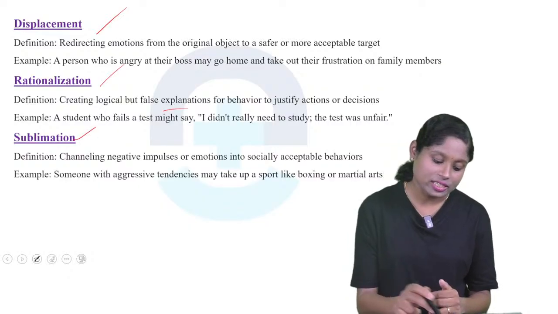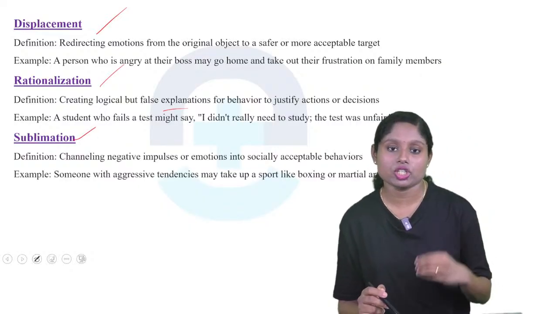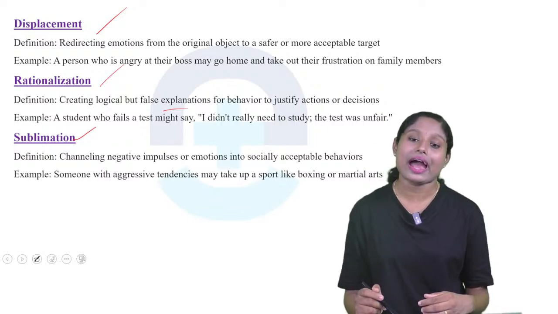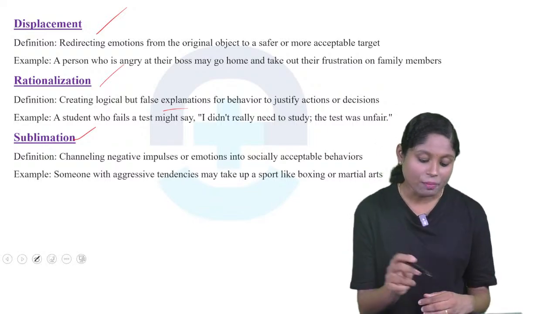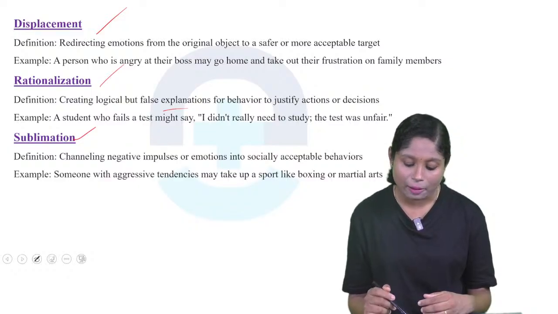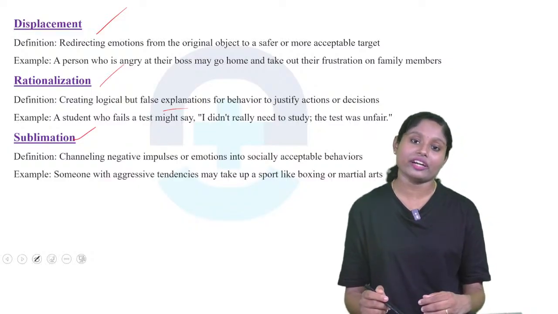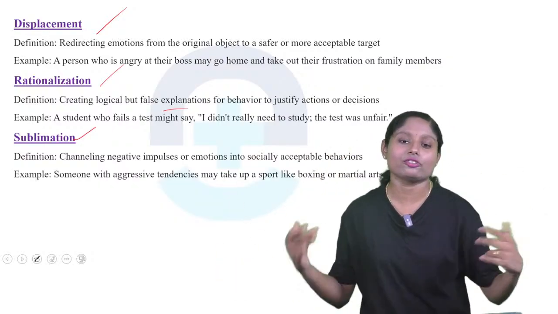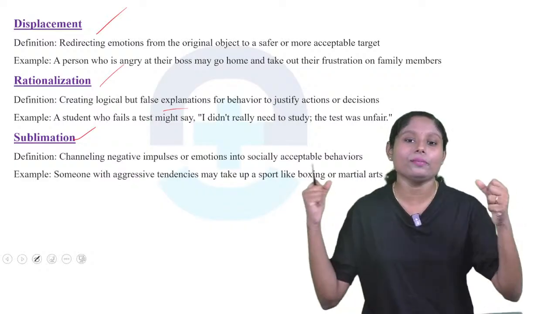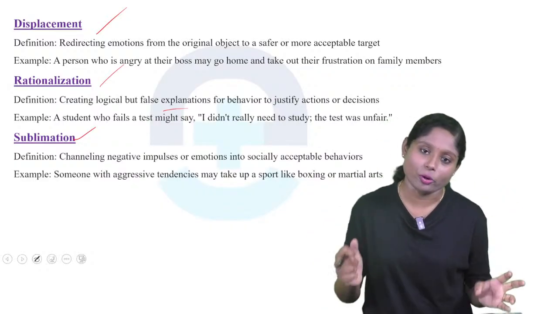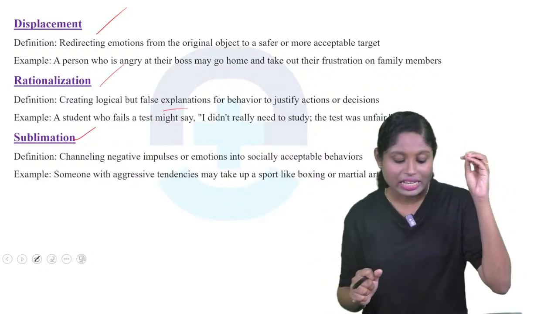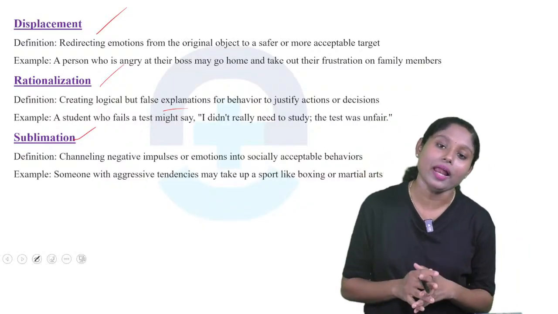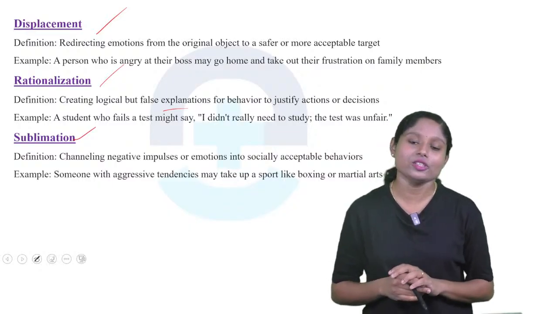That is rationalization. Next is sublimation. So क्या है sublimation? Channeling negative impulses or emotions into socially acceptable behavior. Someone with aggressive tendencies may take up a sport like boxing or martial arts. So aggressive behavior, he is very arrogant, so you can choose martial arts or boxing. So this arrogance will go into that particular sport. So that is what is called sublimation. So these are defense mechanisms.